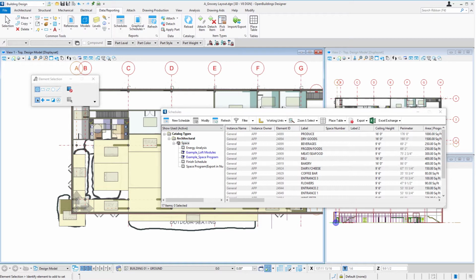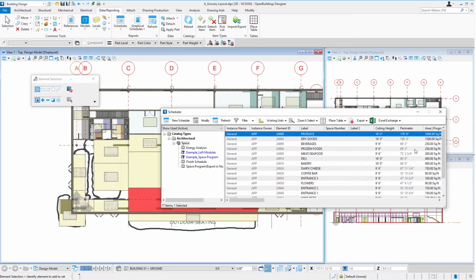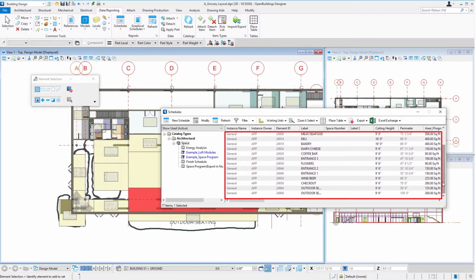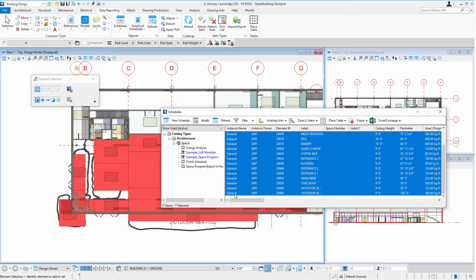So what we're going to do now is change some of our spaces. We're going to take anything that would be a sales area and change its family and part so that it is given a part of retail. That will change the color of that space, but it would also give us a way to sort and filter on that space. So I'm going to start by selecting all the spaces, so I can just use my shift key and select everything.